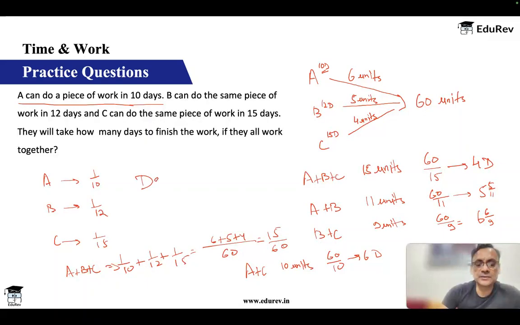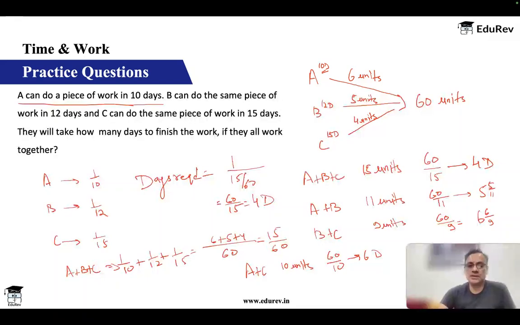So days required is equal to total work 1 upon work done per day, which is 15 by 60. Hence 60 by 15 or 4 days. So this is the reciprocal method. You can see both the methods, you can compare them and use whichever. Both are absolutely fine. So that is how this question would get solved.